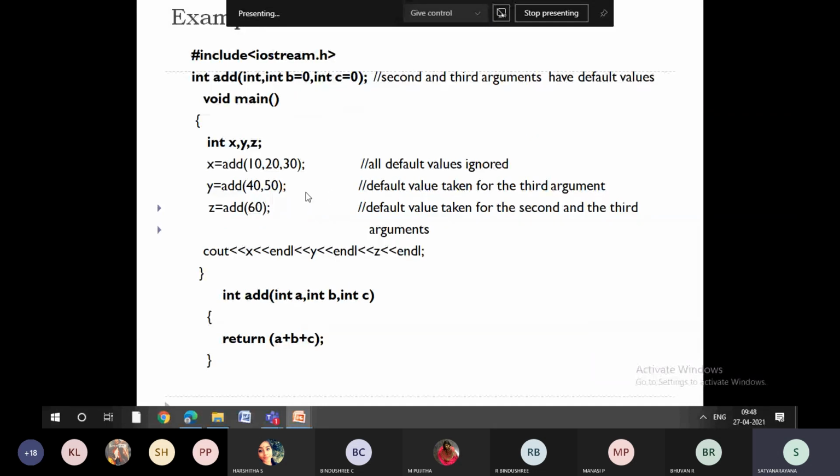So you can see one more example. We have taken int add of int a, int b equals 0, int c equals 0. That means b is assigned, c also assigned. Initially I'm calling 10, 20, 30, then 40, 50, then comes 60. Now, can any one of you tell me what is the output for this? What is the output for this? 60, 90, 60.